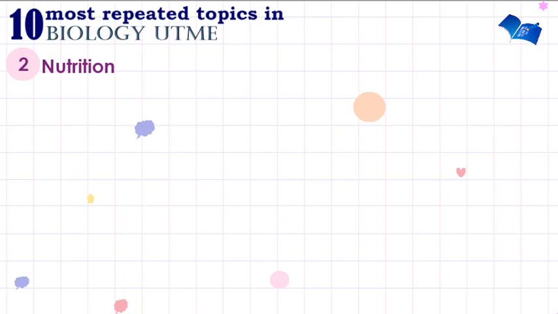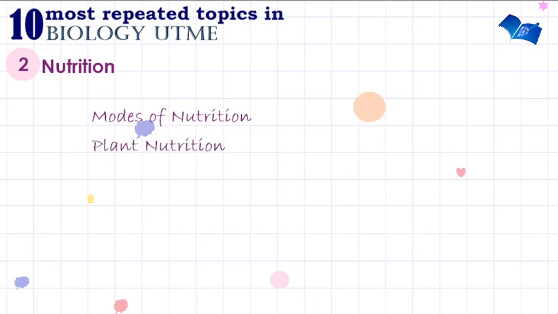Under nutrition, we have modes of nutrition. We have autotrophic nutrition, done by plants. We have heterotrophic nutrition, done by any organism that is not a plant. We also have chemosynthesis. We have the saprophytic mode of nutrition. So these modes of nutrition are very, very important. We need to look at types of nutrition. We have holozoic nutrition and we have holophytic. Holozoic is carried out mainly by animals and holophytic is carried out mainly by plants.